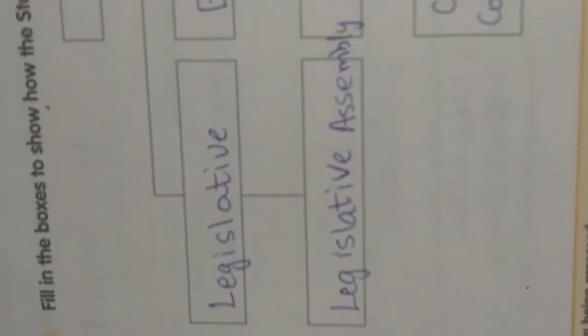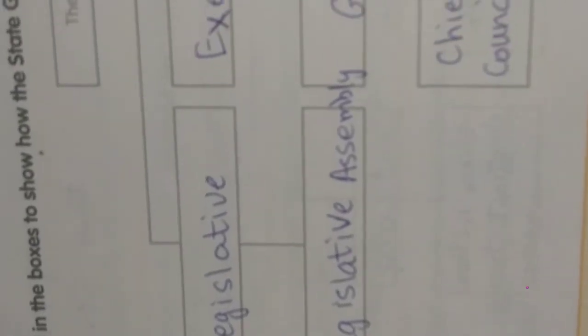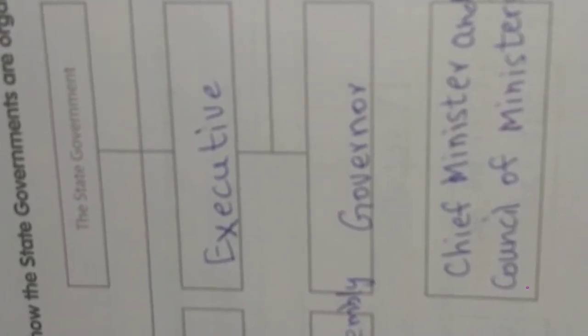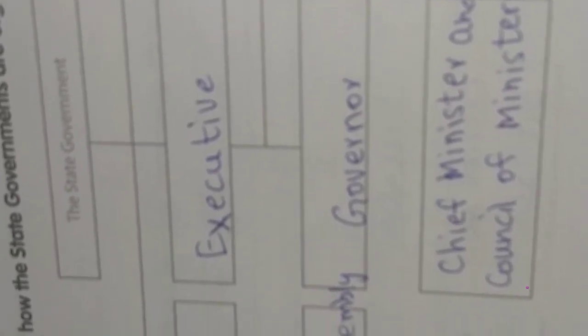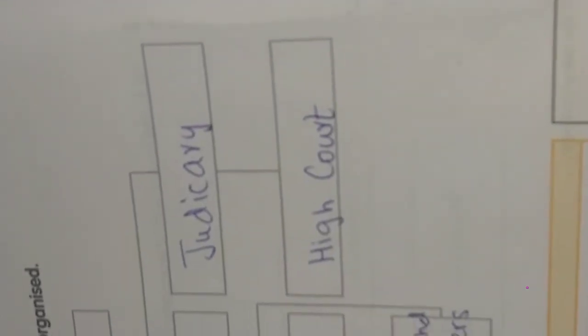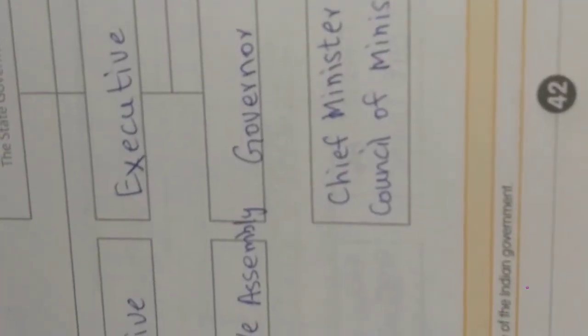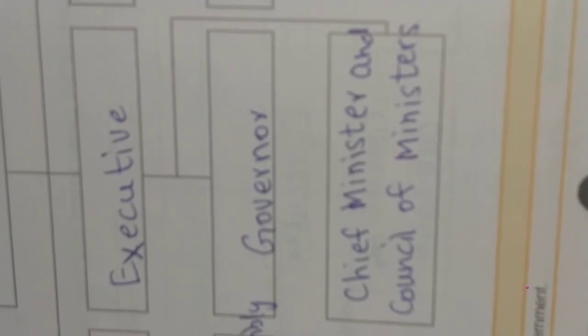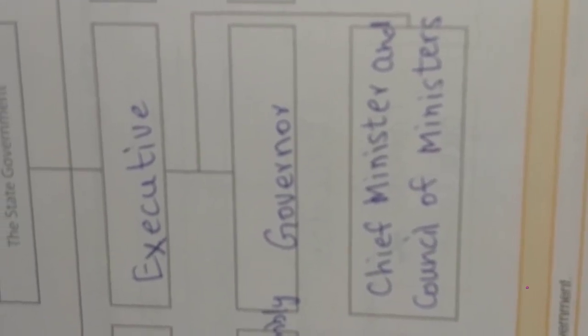Every state has a legislative assembly. We have the assembly now in Hyderabad. Then executive, governor, and then judiciary, high court. We have a high court, right? And in executive, again chief minister and council of ministers.